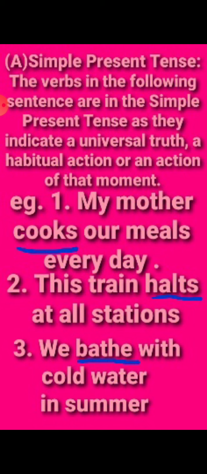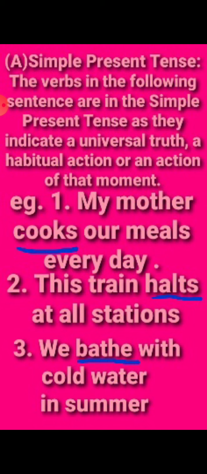Example: my mother cooks our meal every day. Now the word cooks is your verb. It's a simple present tense, means it's a simple tense which is present. It is cooks. Now cooked becomes past, it is already in the past. She has already done it. Cooks means she is presently doing the work.